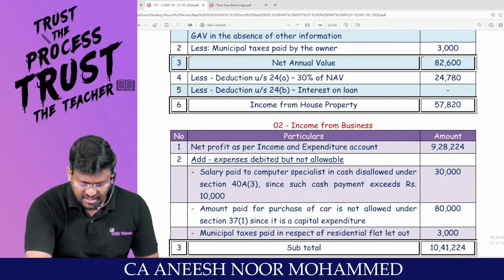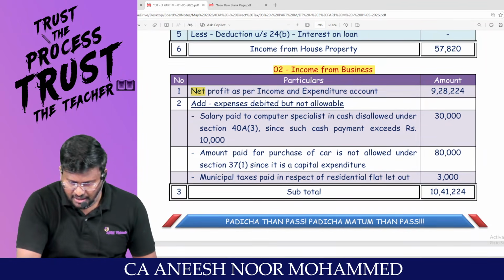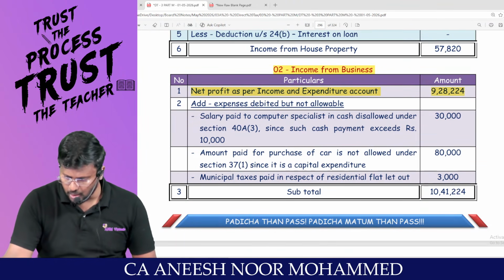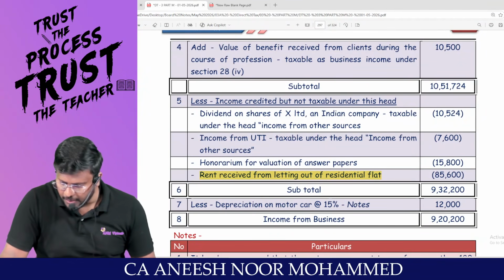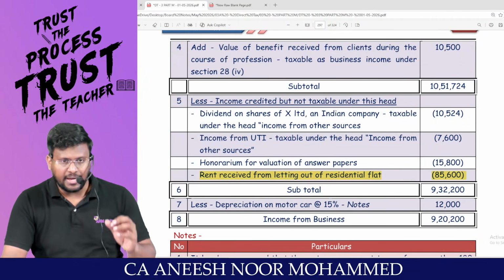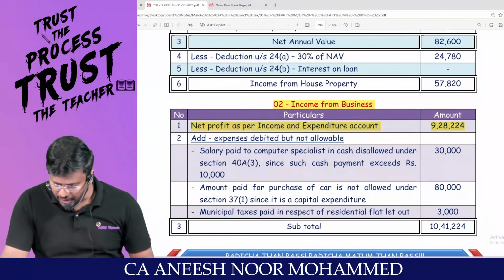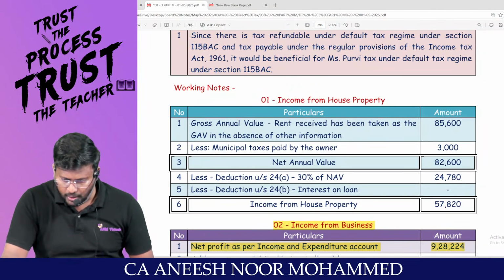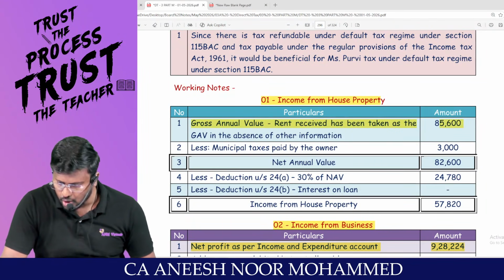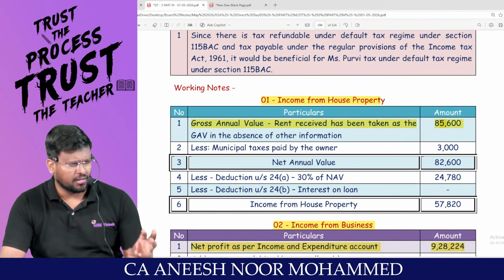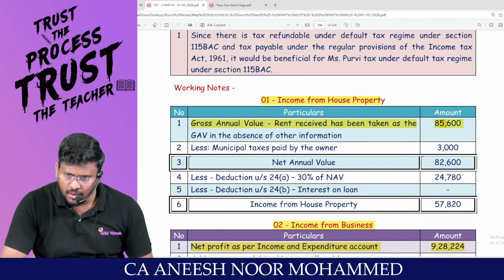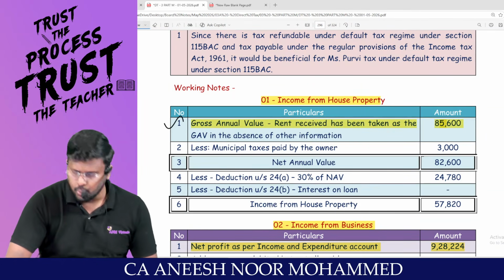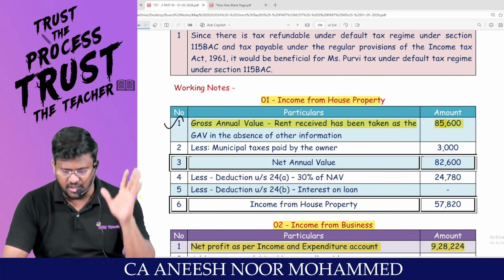First, since it is an impurity, I will take net profit as per income and expenditure account and remove the impurity. Look here, rent receipt from letting out of flat: 85,600. This 85,600 I will include in income from house property as gross annual value. Since fair rent, municipal value and standard rent have not been given, this 85,600 will be taken as the gross annual value.